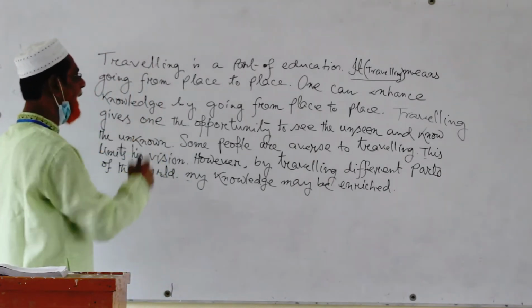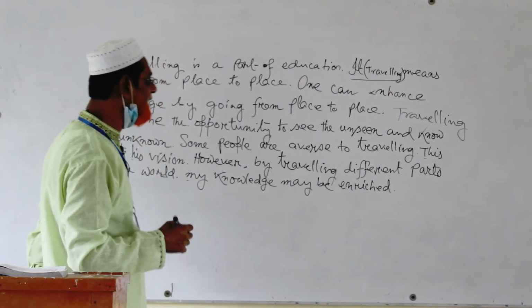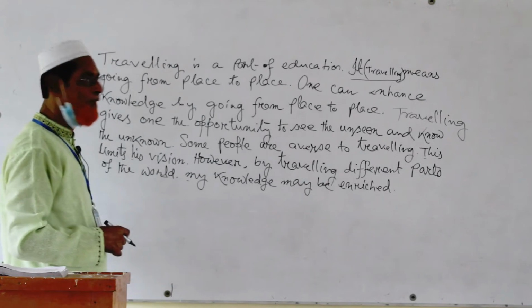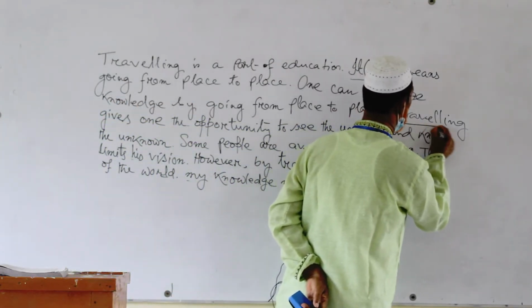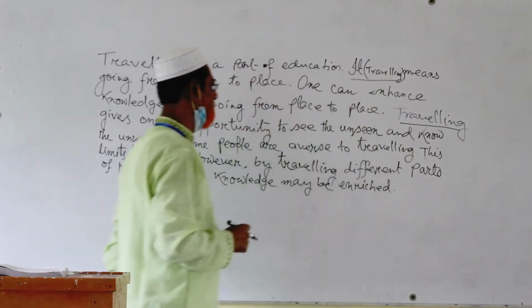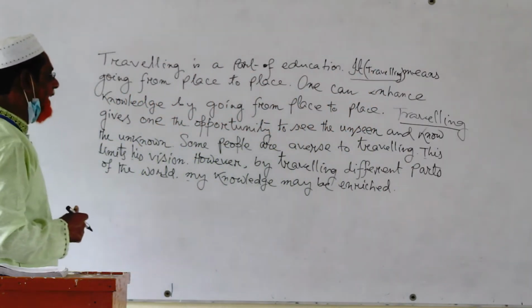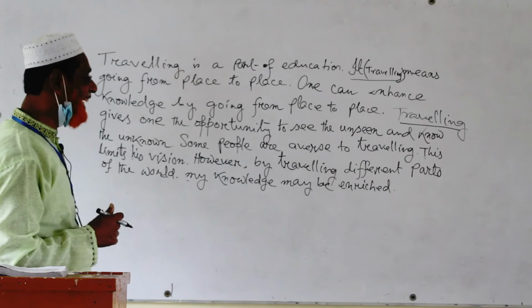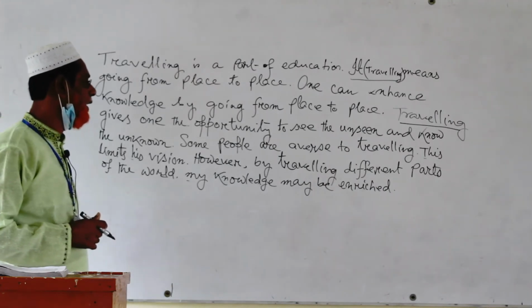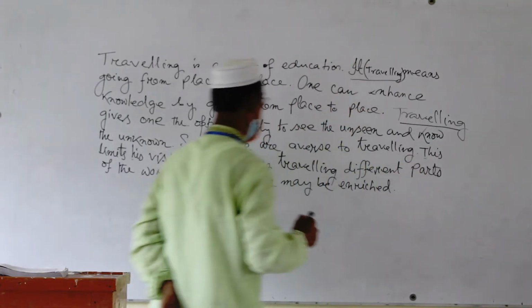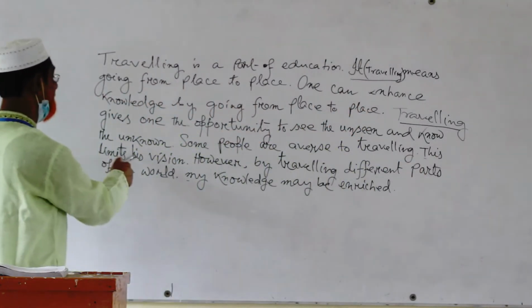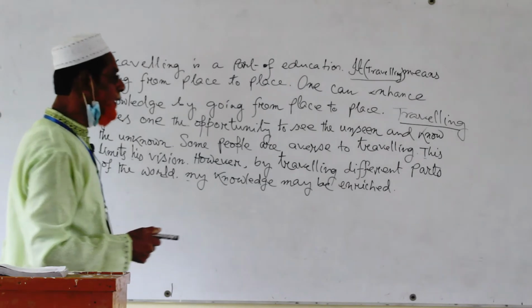Traveling gives one the opportunity to see the unseen and to know the unknown. Underline it. Some people are averse to traveling. This limits his vision. What is this?